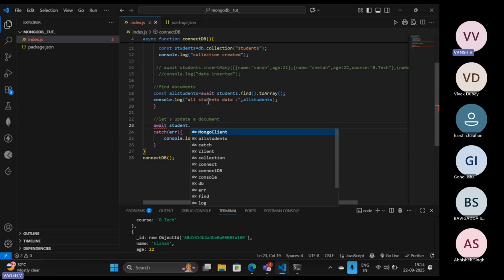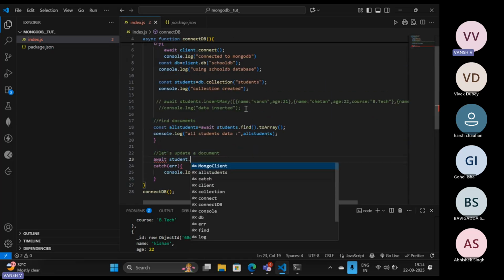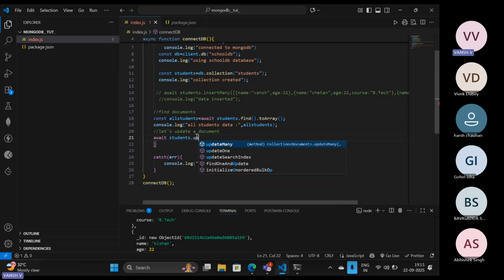It is students. So await students, and after that the updateOne method in camel case syntax. Here we want to update something, so let's do that.